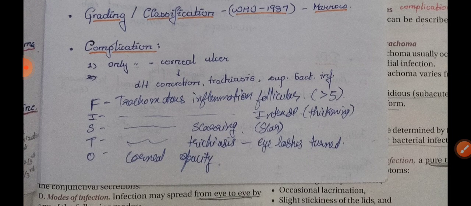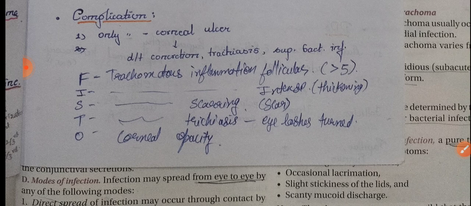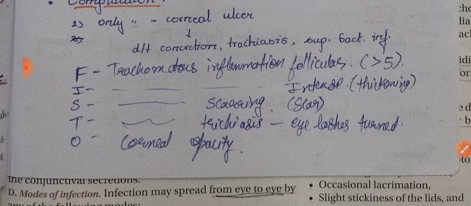Now coming to the grading or classification, the most common is the FISTO classification. Don't read that complication part. FISTO stands for trachomatous inflammation follicular, trachomatous inflammation intense, trachomatous scarring, trachomatous trichiasis, and corneal opacity. FISTO: follicular, intense, scarring, trichiasis, and corneal opacity. Try to remember.